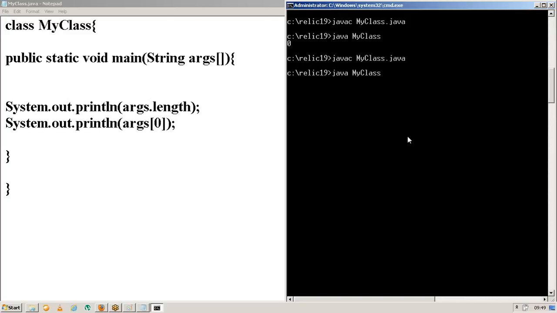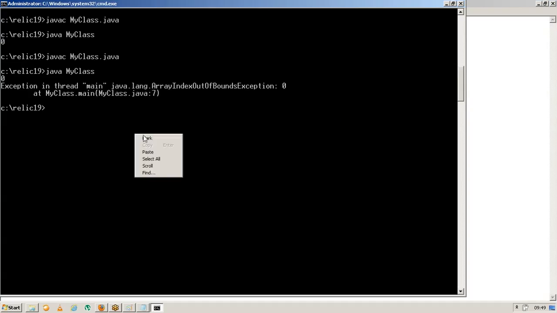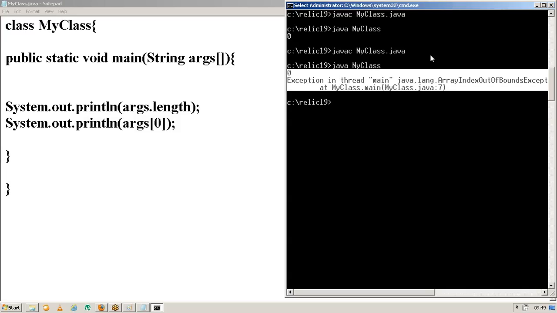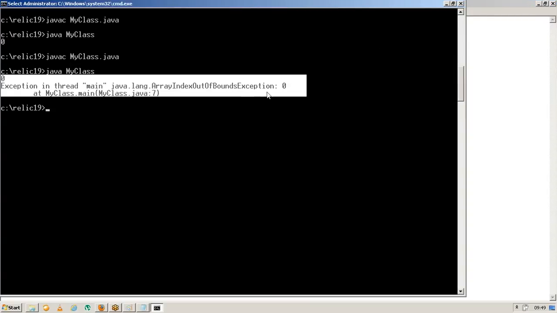Now will you please explain what your expected output is if I compile and execute the program? If I press enter, will it work fine or will it give any exception here? Observe the program. Exactly, an exception. What is the exception name? Array index out of bounds exception.